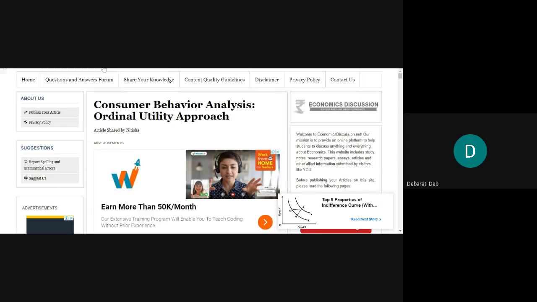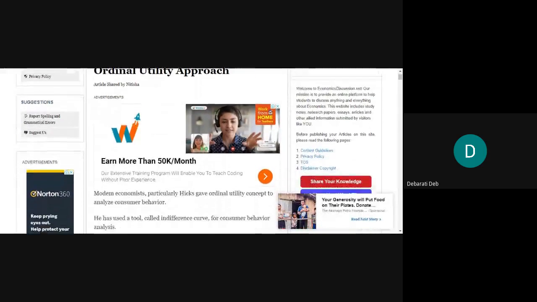It is quite realistic. Here it has been said that although the utility cannot be measured in numerical values, yet there are some ways to compare, differentiate, and then measure the utility. That can be done. So let us study in detail what the ordinal utility approach is.